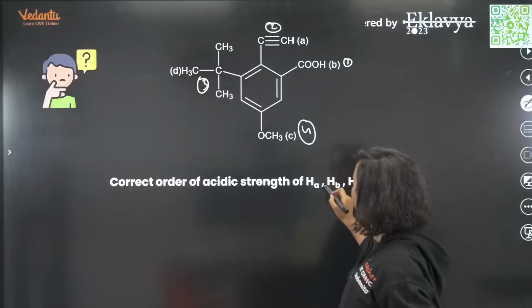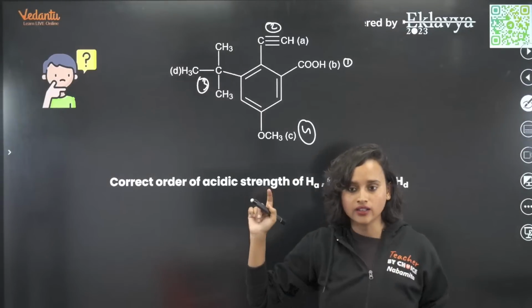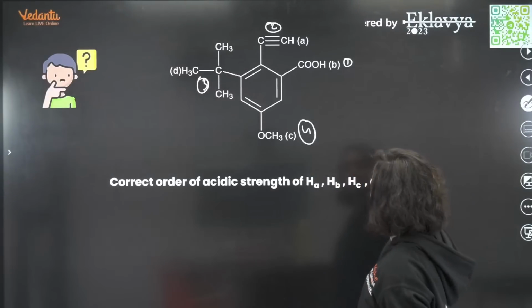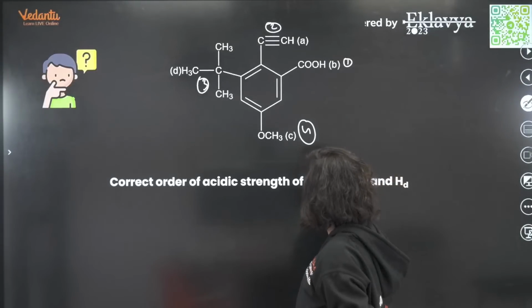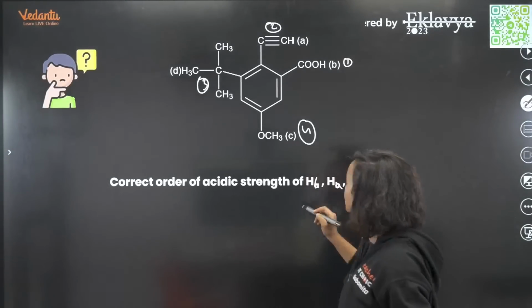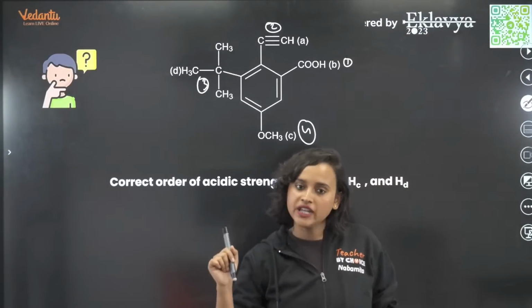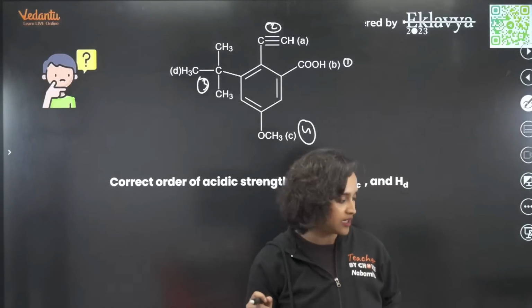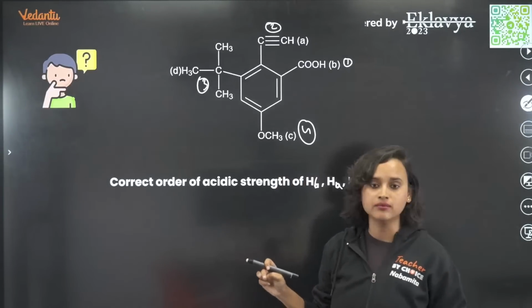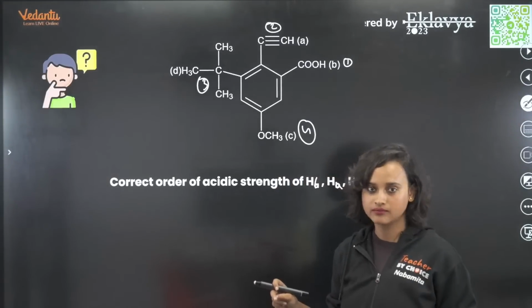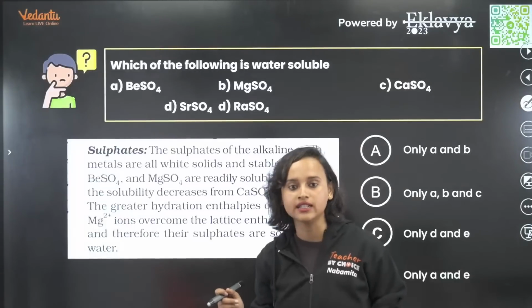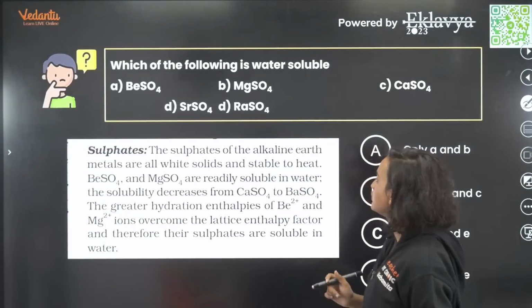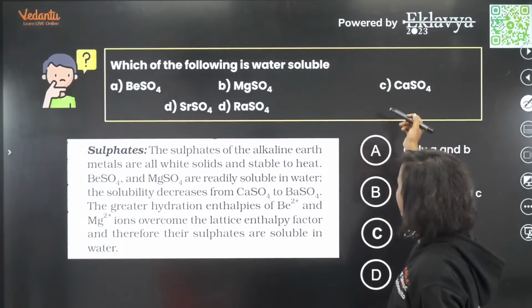Not A, B. No. Wait. A, B, C, D. No, it'll be B first. B and then A. Alright, understood? B, A, C, D, my dear student. B, A, C, D. Okay? Yes. Okay, okay. Moving on.